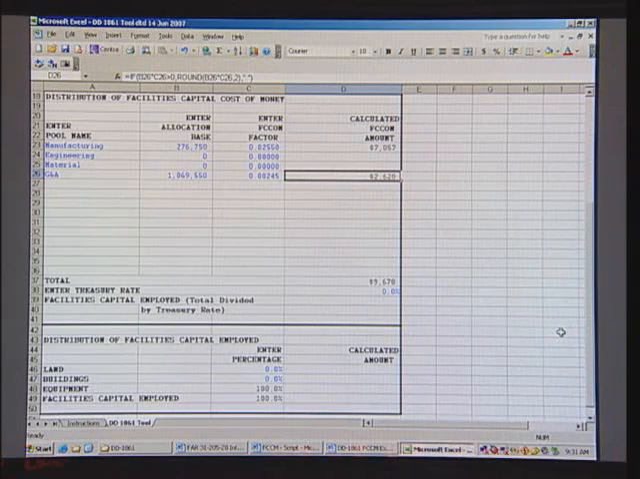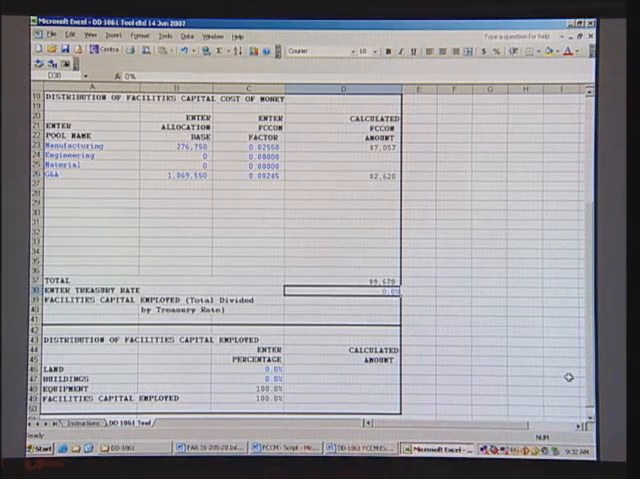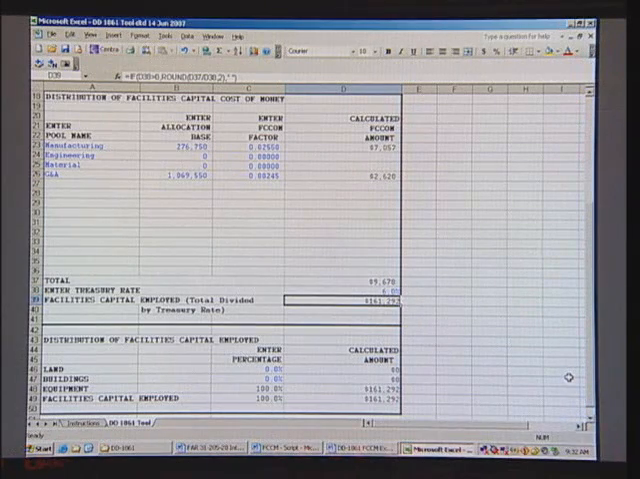When you add the $7,057 for the FCCM amount for manufacturing and the $2,620 for the amount for G&A, you get a total FCCM amount of $9,678. Of course, now we have to apply the Treasury rate, which was 6% given to us in the problem. You take this Treasury rate and divide it into the total FCCM amount of $9,678 to get the facilities capital employed of $161,292.